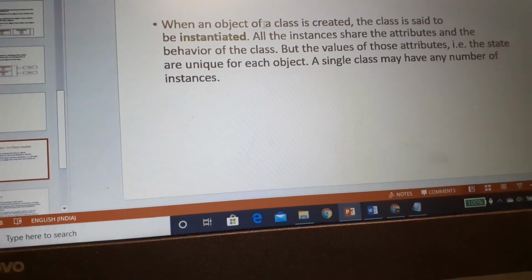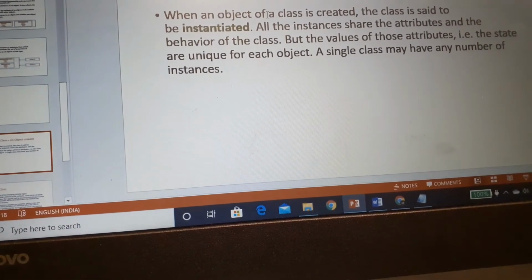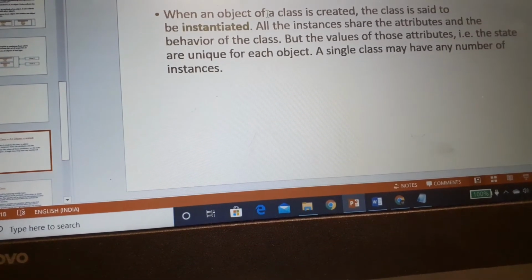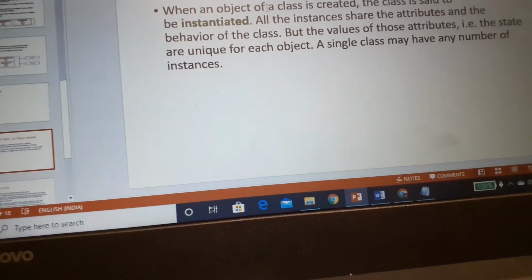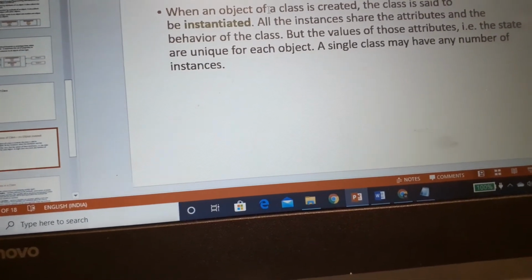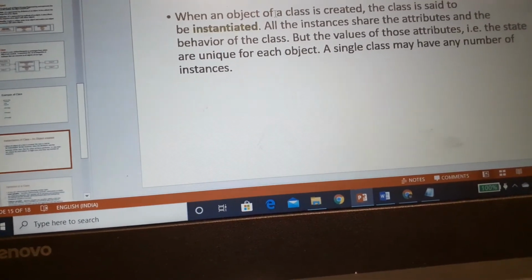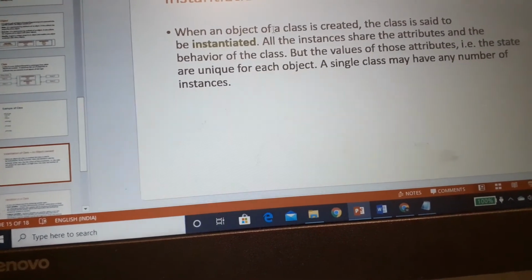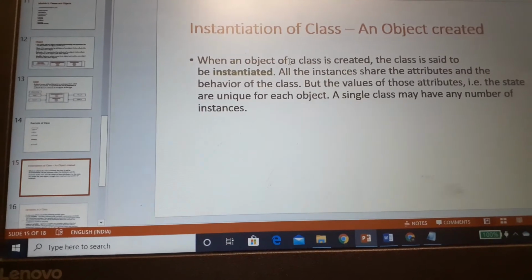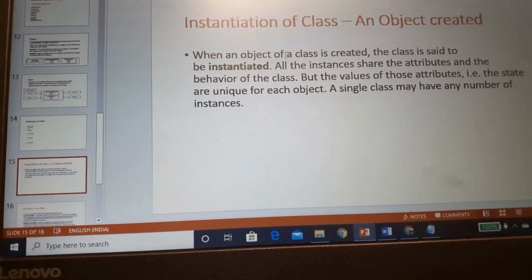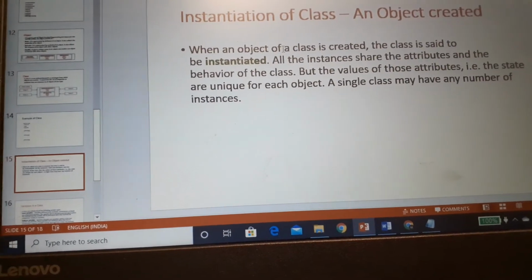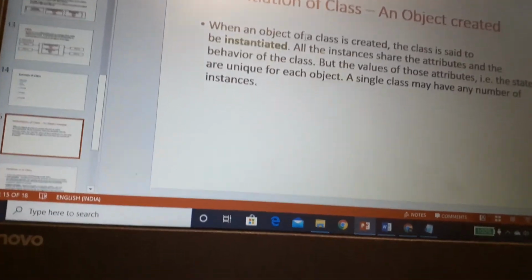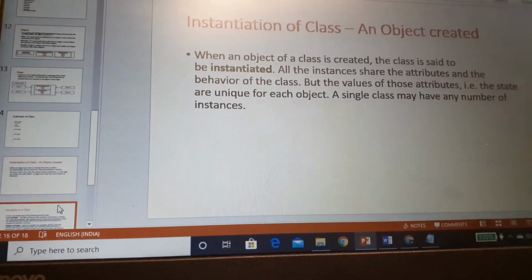All the instances share the attributes and the behavior of the class. I have already explained it, but the values of those attributes, that is the state, are unique for each object. Similarly, in human beings also we are very unique. No two human beings are similar. Even our fingerprints are different because our genes are not the same. Some attributes are very unique and different. A single class may have any number of instances, like any animal can breed any number of children. So a single class also may have any number of instances.